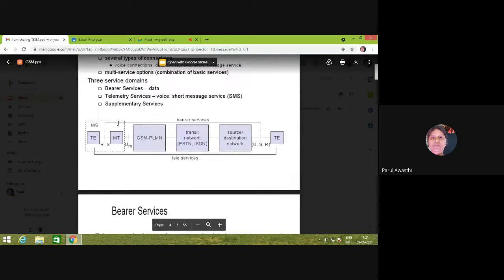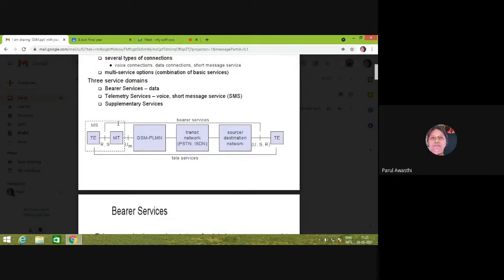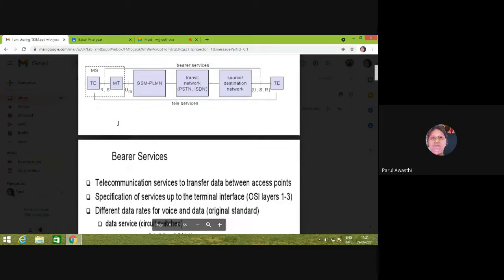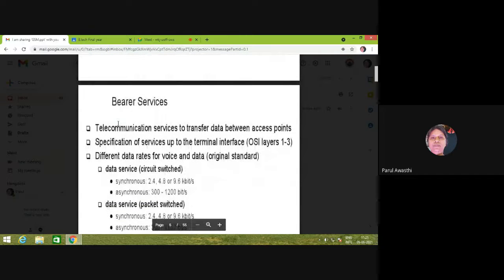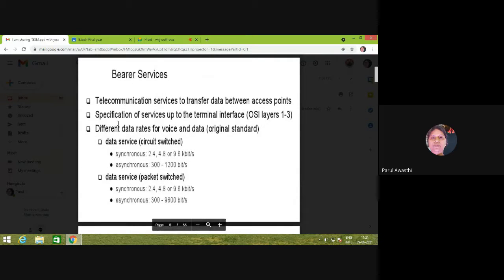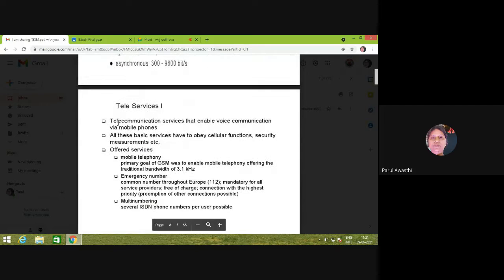So basically, when we connect our system to some Wi-Fi access point, the speed at which data will be transmitted from one modem to another modem will depend upon which type of service is supported by bearer services, either circuit switched or packet switched. Then in circuit and packet switching, it is either synchronous or asynchronous. Depending upon that, different types of data rates are there, right?